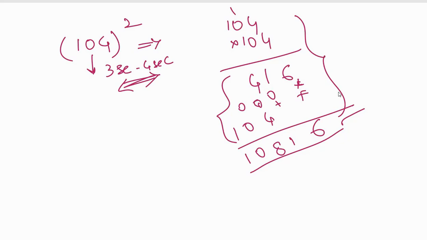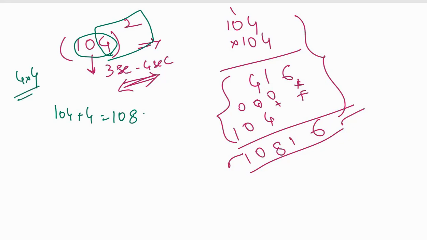How? I'll just explain. 104 square, you got this number as 10816. Taking 100 as a base, how much is 104 more than 100? 4 more. Add that to 104. 104 plus 4 is how much? 108. Then square the 4. 4 into 4 is how much? 16. This is what you get: 10816.